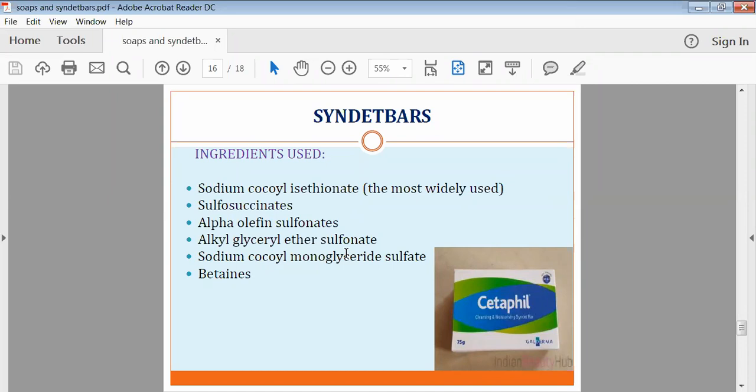Then sulfosuccinate is there. Then alpha olefin sulfonates, alkyl glyceryl ether sulfonate. Then sodium cocoyl monoglyceryl sulfate is there. Then betaines are there.